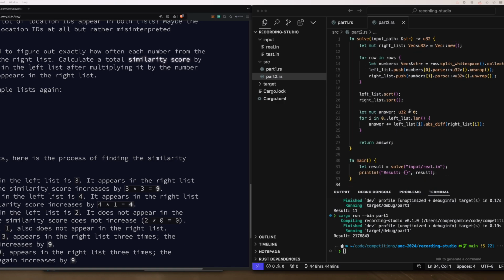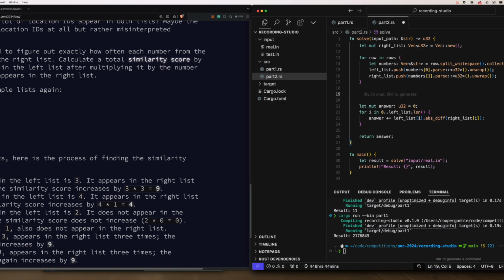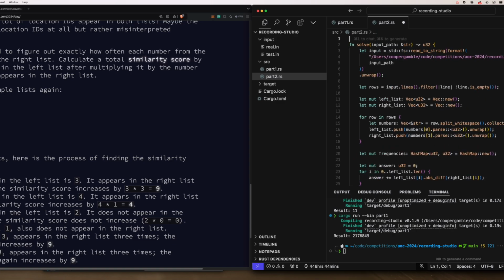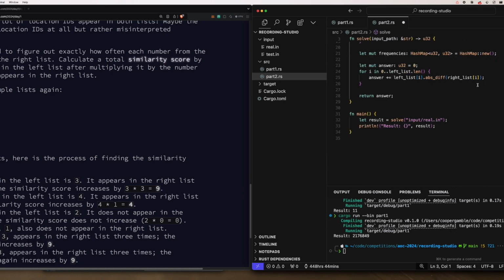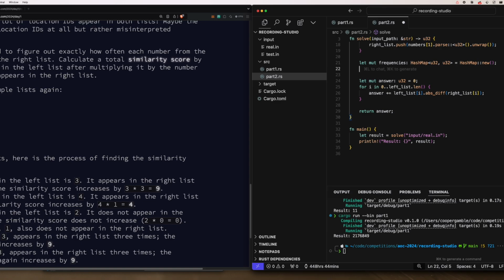So, of course, we still need our left list and right list, but now we are going to keep track of the frequencies, or the number of times that the values in the left list occur in the right list. So let frequencies be a hash map of unsigned integers, and this can be a hash map new, and I think we need to import it. So use std collections hash map. Okay, and then we have our frequencies, wonderful.